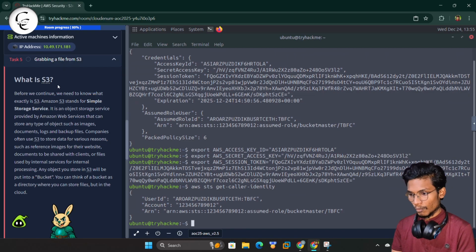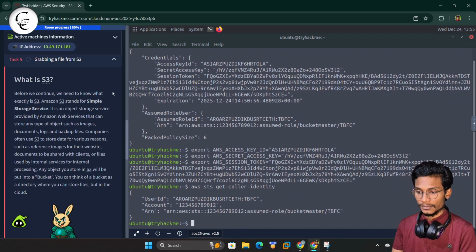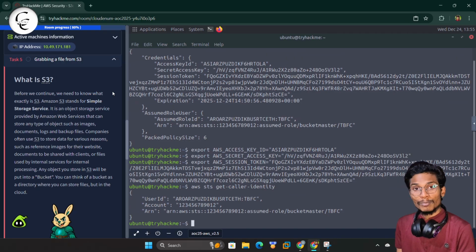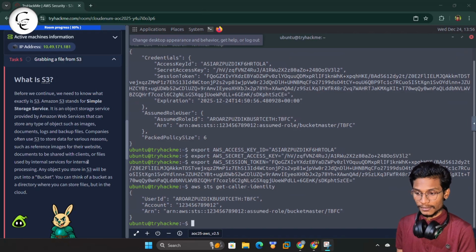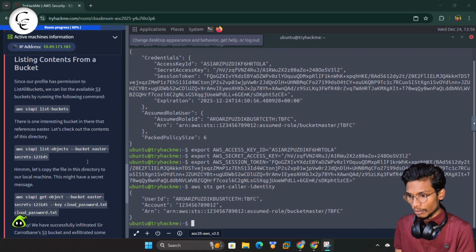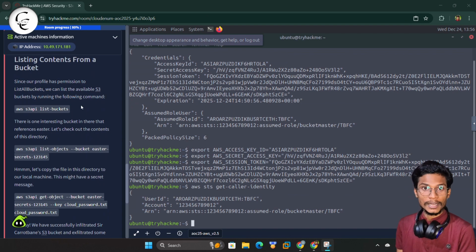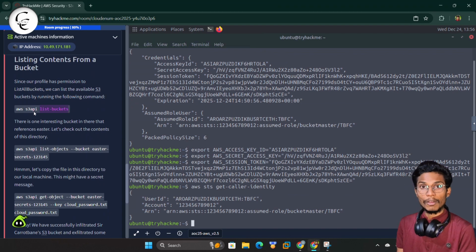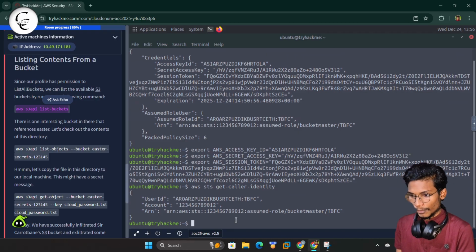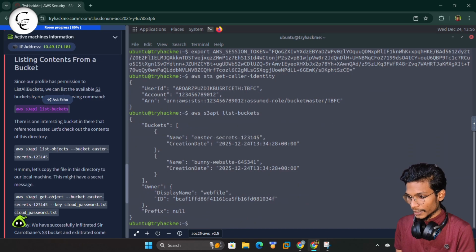First of all, let's understand what S3 is. This is a simple storage service. In a cloud platform, we have the storage service called Simple Storage Service, or S3, where we can store objects, images, JSON files, and various types of data. Here we also have the commands for how to access all these services and gain all the saved things. From here I will copy the command and we will check for the buckets.